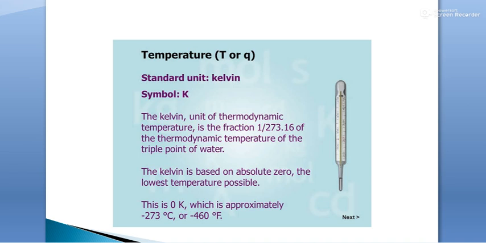Next physical quantity we have is temperature. The standard unit is Kelvin and the symbol K is used. The Kelvin, unit of thermodynamic temperature, is the fraction 1/273.16 of the thermodynamic temperature of the triple point of water. The Kelvin is based on absolute zero, the lowest temperature possible. This is 0 Kelvin, which is approximately -273 Celsius or -460 Fahrenheit.